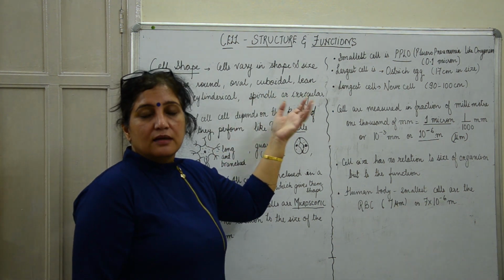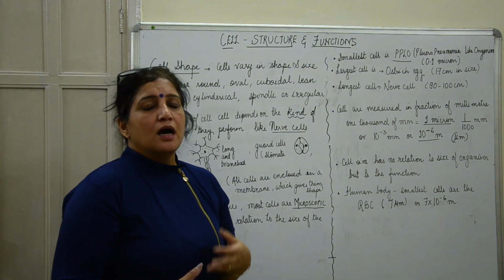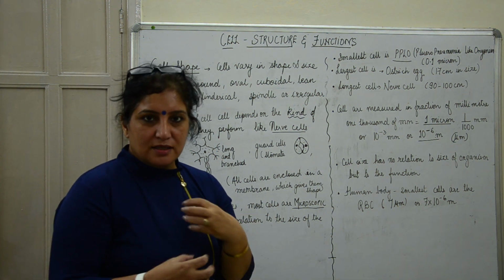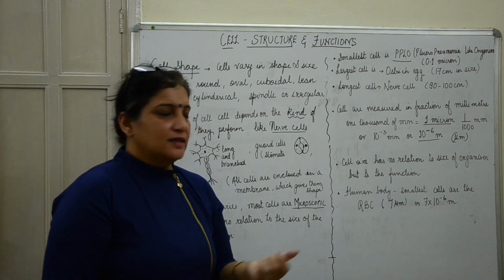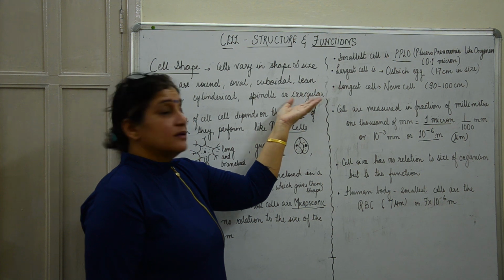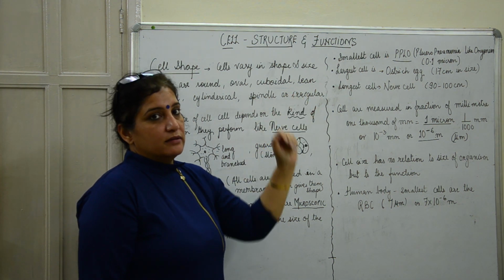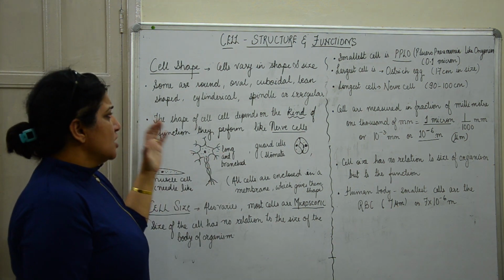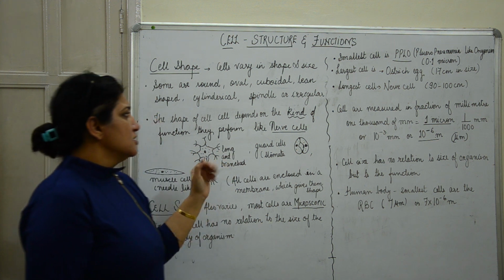They can be irregular, like amoeba. Most of the multicellular organisms show irregular shapes, or their cells change their shapes because of the functions that they are performing. So they can be irregular. Even in our body, the white blood cells are irregular in shape. Then the shape of the cell depends on the kind of function they perform.